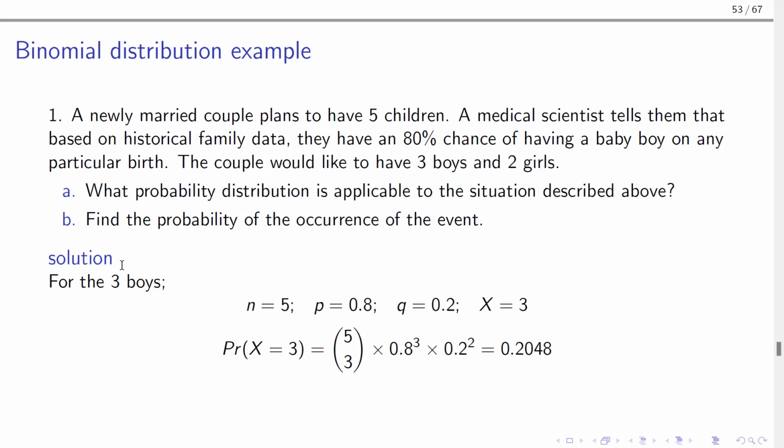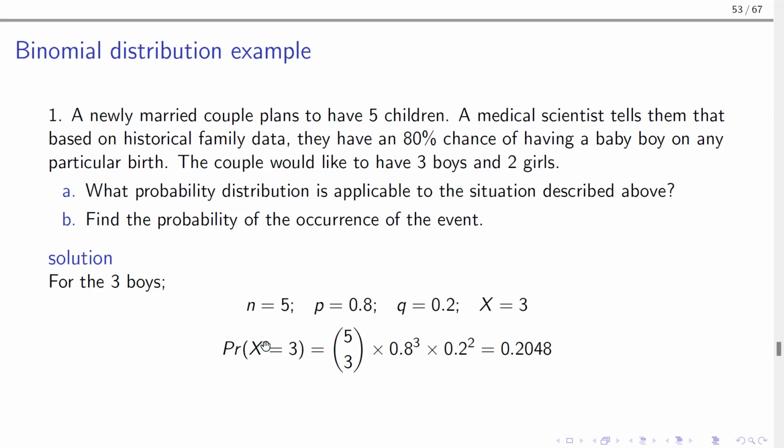So the solution for the 3 boys: our interest x assumes our success here will be getting a boy when you go through the after childbirth. Okay. So the probability that x is equal to 3, where n is 5, p is 0.8, of course, because the chance of having a boy is 80%, and q is 0.2, and x equal to 3.